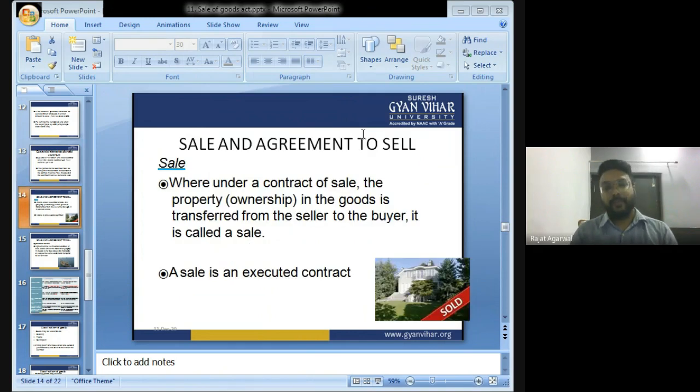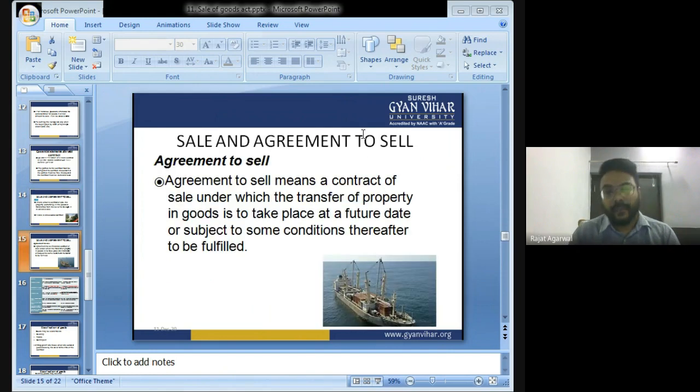Sale and agreement to sell. Where under a contract of sale, the property in the goods is transferred from seller to buyer, it is known as sale. It means sale is an executed contract. An agreement to sell means a contract of sale under which the property in the goods is to be transferred at a future date.